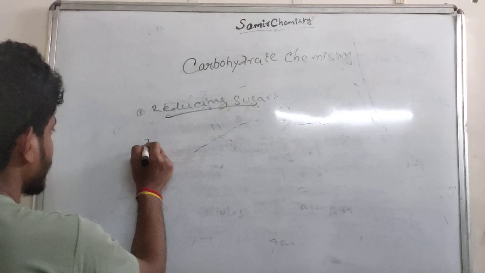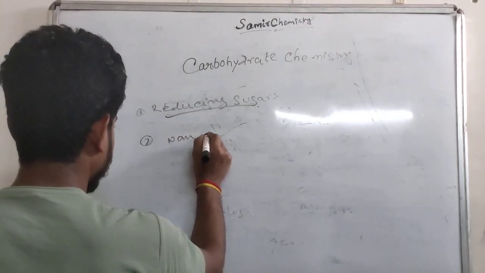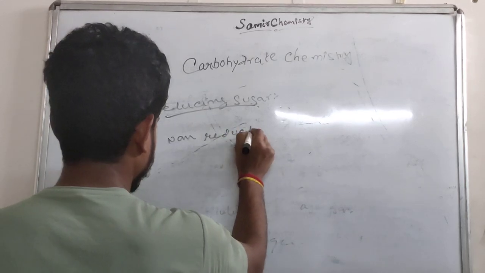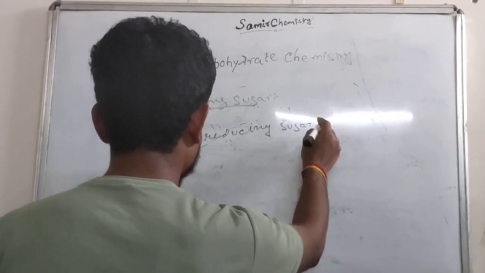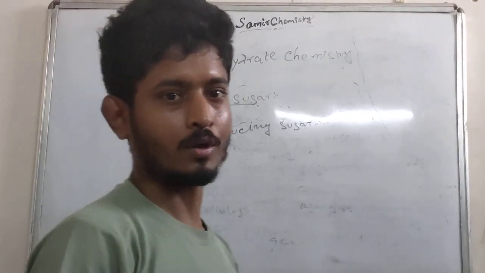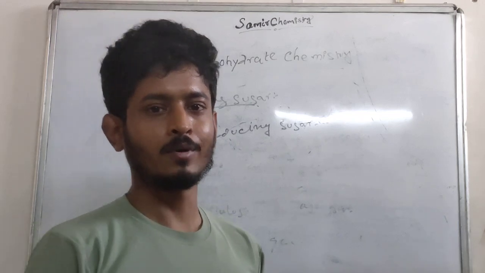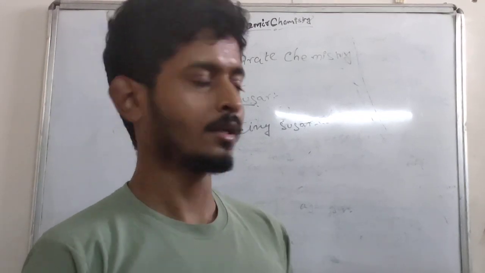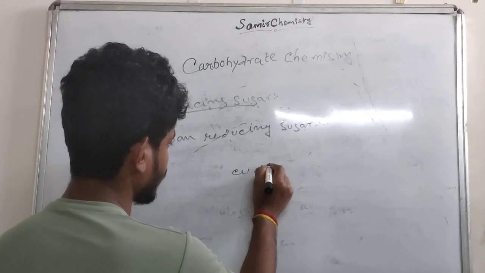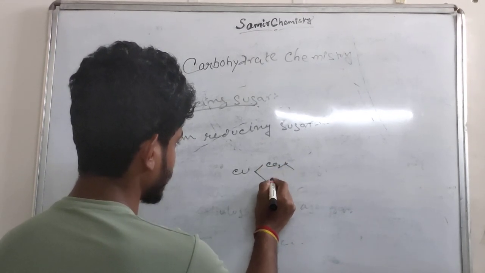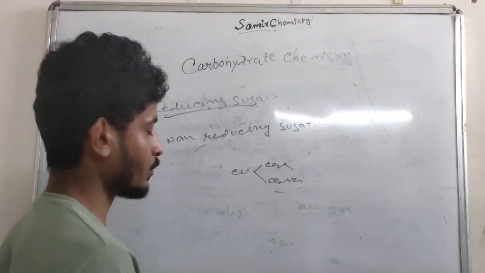Another term is non-reducing sugar. So what is non-reducing sugar? It is one that does not react with copper sodium potassium tartrate. This is the structure of copper sodium potassium tartrate.